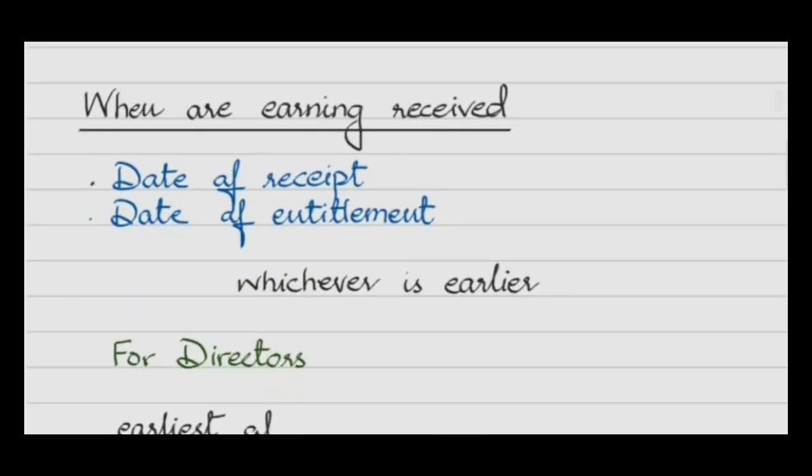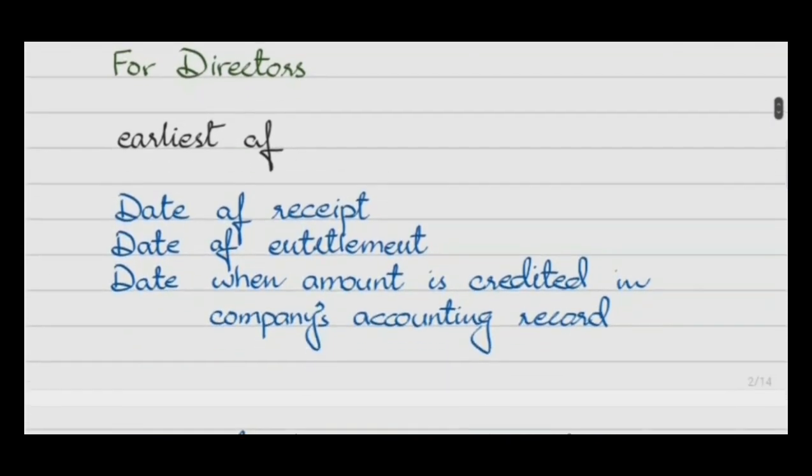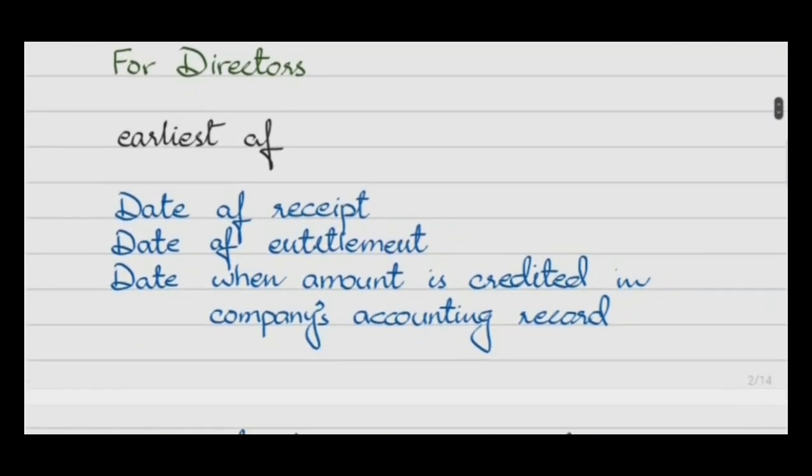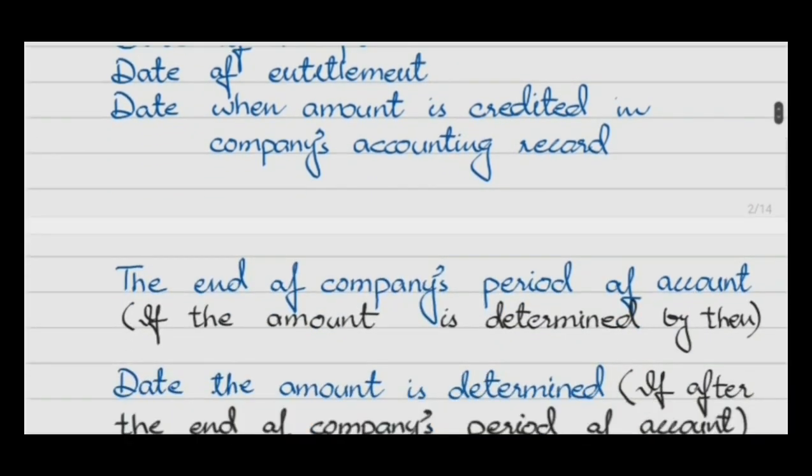When are earnings received? For the normal employee, it is the date of receipt or date of entitlement, whichever is earlier. But for the director, the date should be the date of receipt, date of entitlement, or the date when the amount is credited in the company's accounting record.